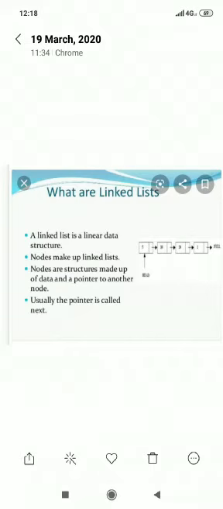So a linked list is a kind of linear data structure. Why is it a linear data structure? Because the data are arranged in a sequential manner. A linked list is nothing but a collection of nodes. Basically, what does a node mean? A node is nothing but contiguous memory locations attached with each other. In memory, there is a pool where the different free blocks are present.